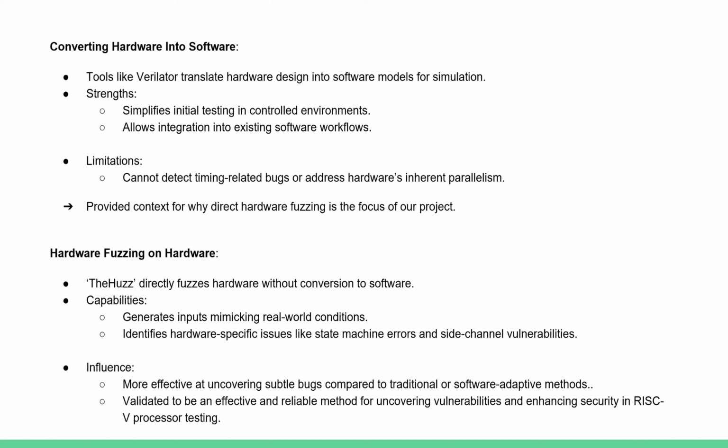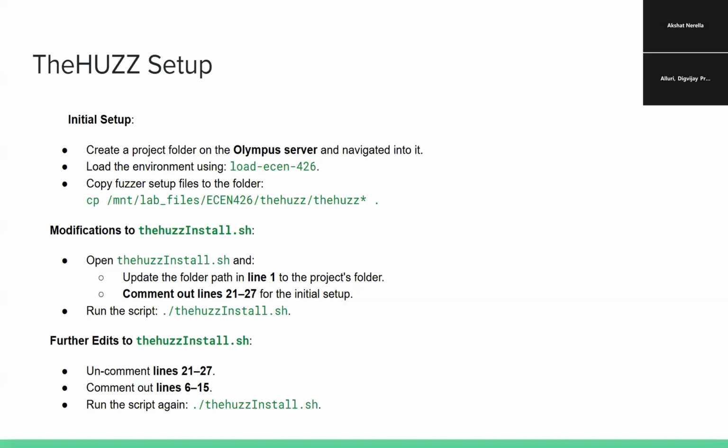So this signified the potential of hardware-specific fuzzing techniques, not just to enhance coverage, but also to uncover vulnerabilities that might have otherwise remained hidden. Ultimately, this further validated the importance of tailoring testing methods to match the distinct challenges of the RISC-V processors. So here is the initial setup we've done.